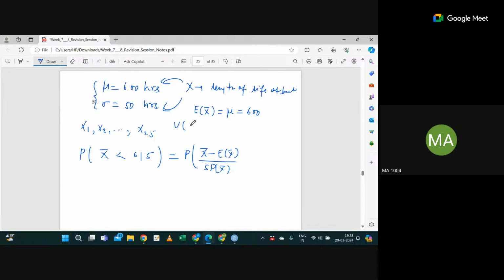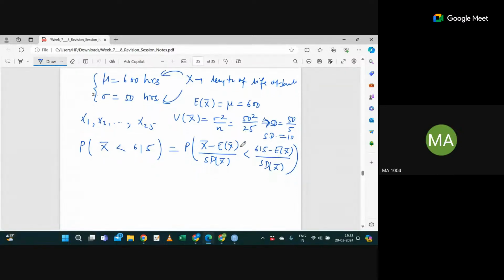And we have seen from Week-7 the variance of x bar is sigma square by n, so 50 square divided by n, which is 25. So standard deviation will be 50 divided by 5, that is 10. Is this clear?